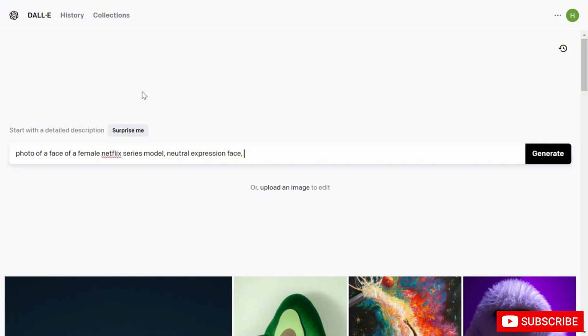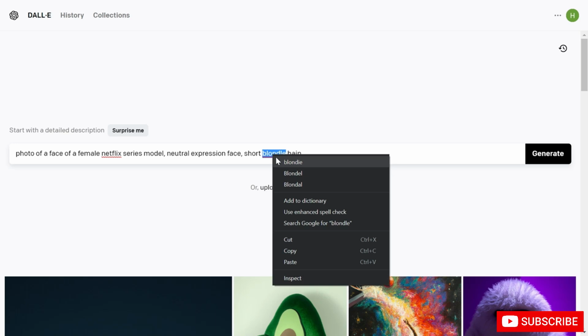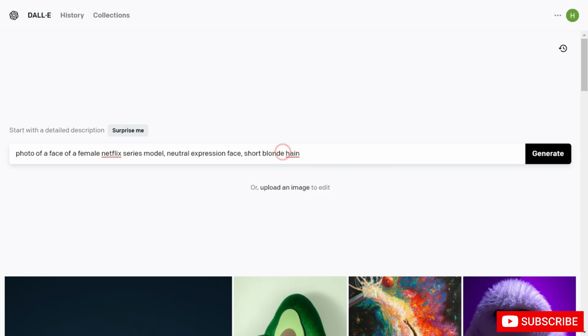We can add stuff like details about her face or her hair. I can have long red hair, short blonde hair, or I don't want any hair. I can add stuff like that. I'm going to go with long, maybe short blonde hair. So I messed up the spelling here. So short blonde hair. We can also tell about the face. I can add symmetric face if I want.